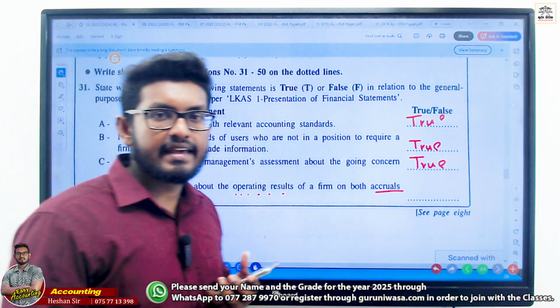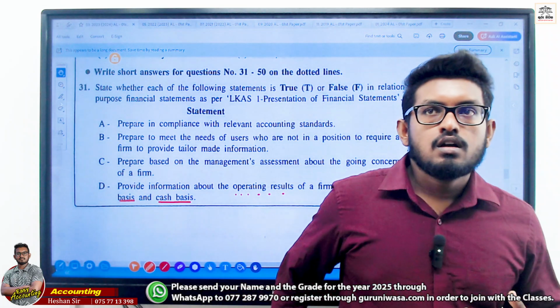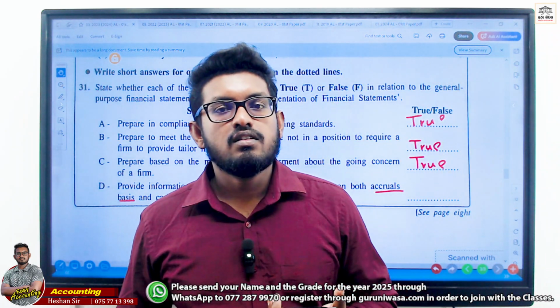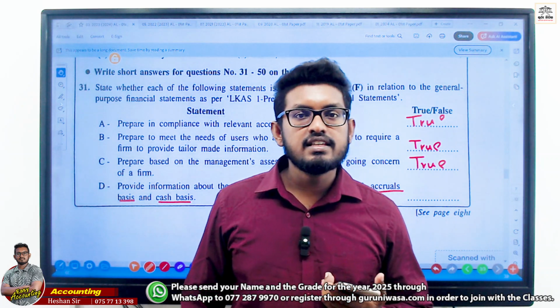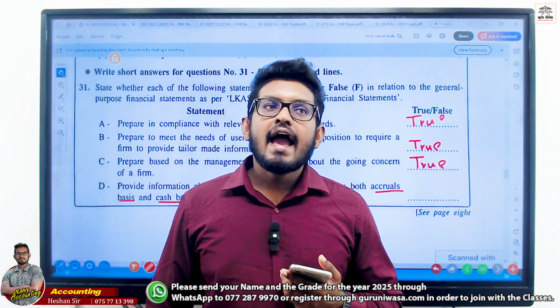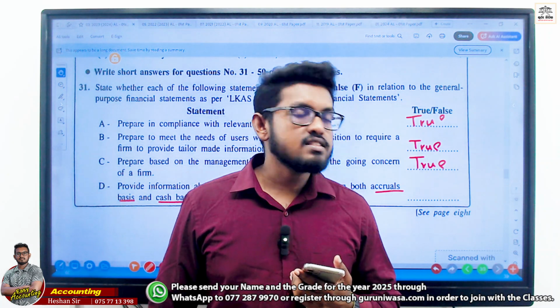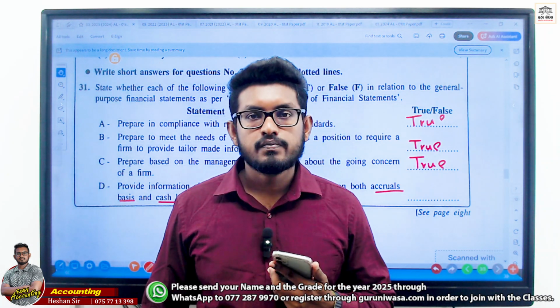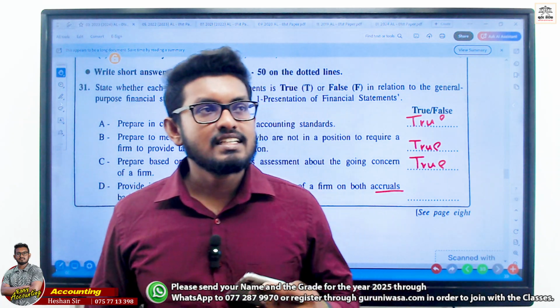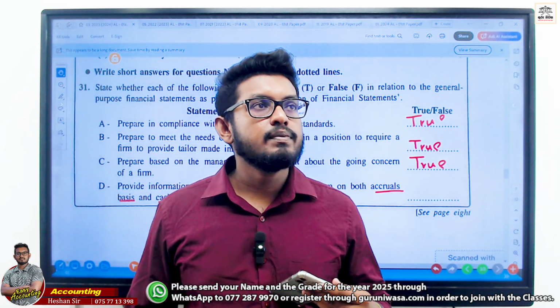Cash basis is like this. When you receive cash, you record that cash was received, and when you pay cash, you record that cash was paid. Do you understand what I say? That is cash basis. Accrual basis means we don't concern ourselves about cash. We concern about what is relevant for the period. Clear? Right? Relevant for the period.